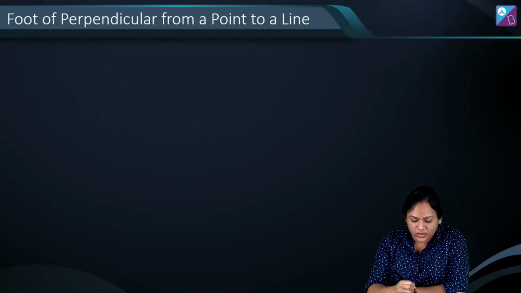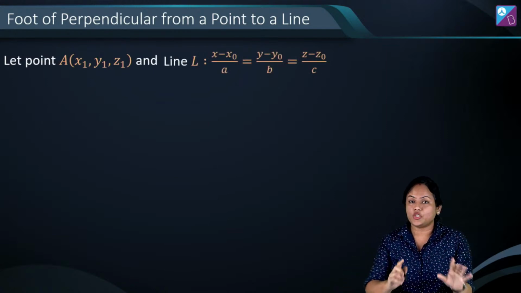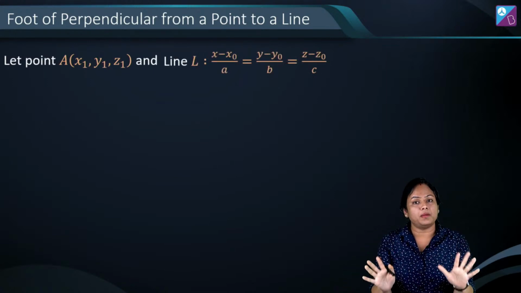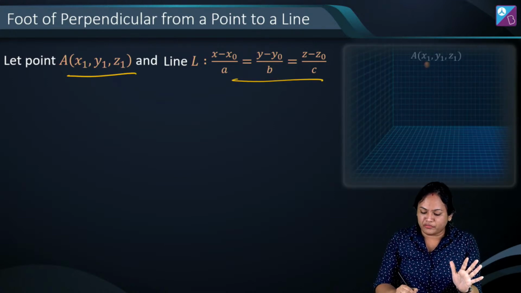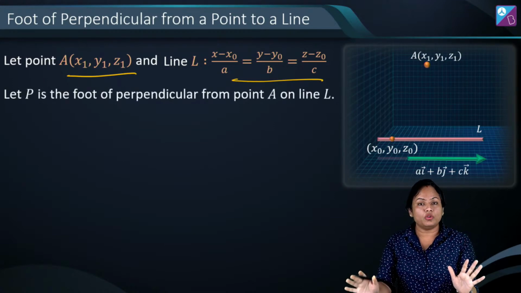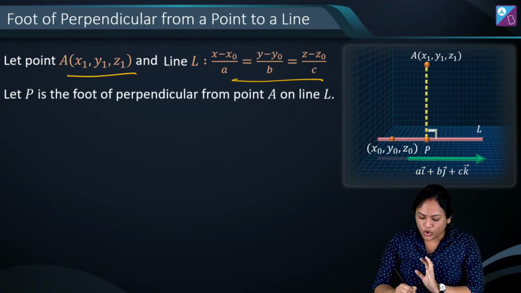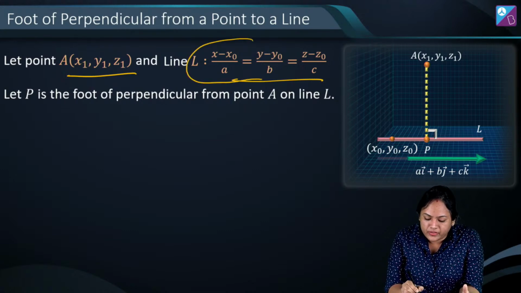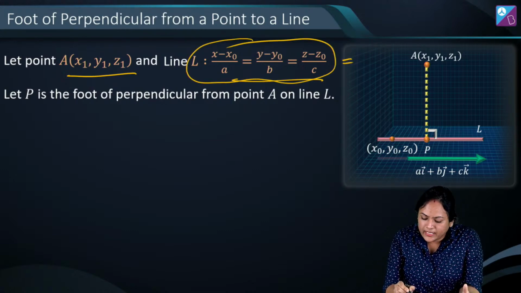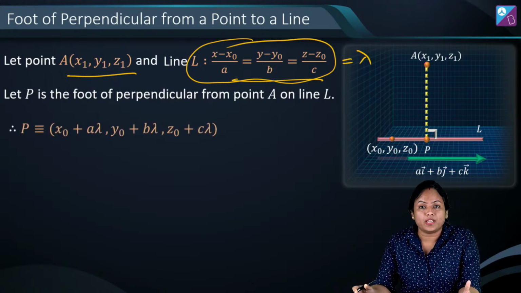So if they ask you what is the foot of perpendicular from a point to a line, तो इसका I would suggest you don't remember the formula, just remember the approach. Point is given, line is given, ठीक है, और मुझे इसका foot of perpendicular निकालना है. So it's going to look somewhat like this. Now जब हम perpendicular drop करेंगे, let's say that coordinate as my point P. अब point P निकालना है and P obviously is lying on the line, so you can take it as lambda and write the general point P coordinate, जो कुछ ऐसे बन जाएंगे.